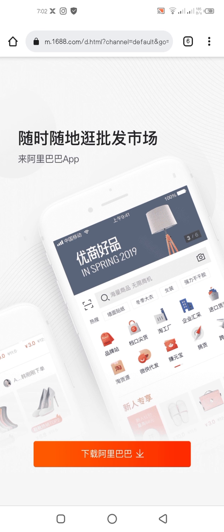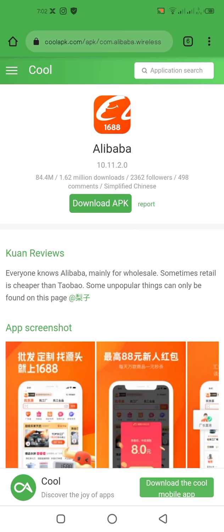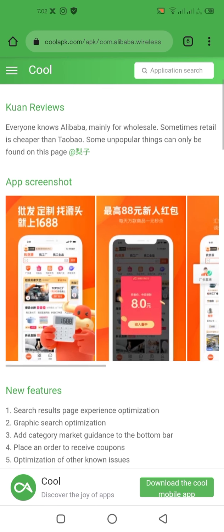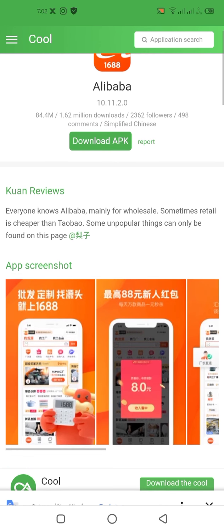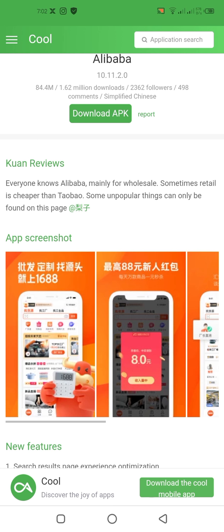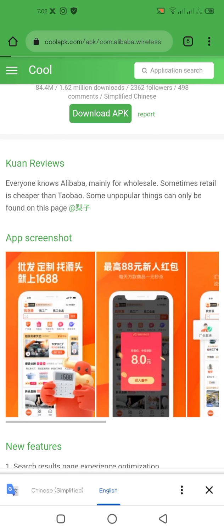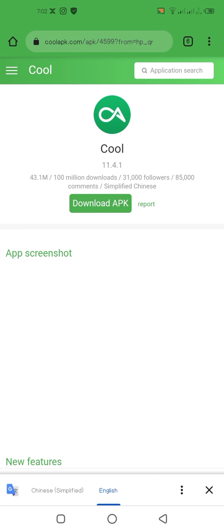So what I now did was I went to coolapk.com. On going there, if you try and search for Alibaba wireless, you can see 1688, but it will still not download. So what we are now going to do is download that Cool App itself, the APK.